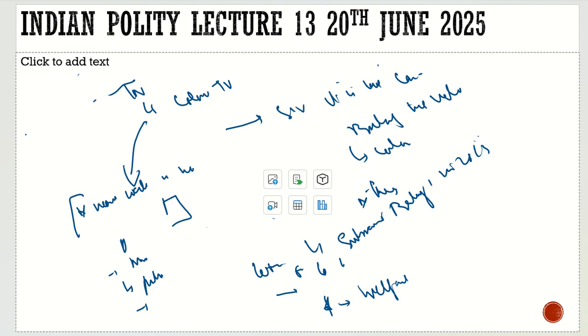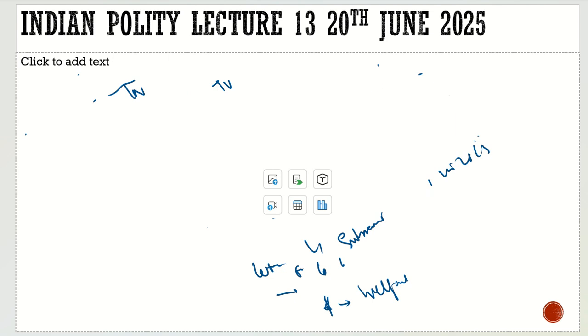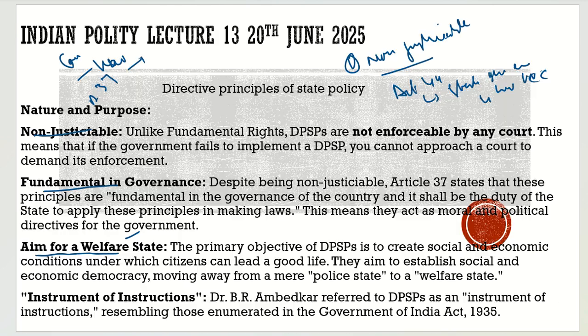I hope till now everything is very clear to you, how it is not enforceable, how it is fundamental in nature, and what Nehru said, that it will act as a timetable for them, a to-do list, showing what they had achieved so far and what they have to achieve after that.